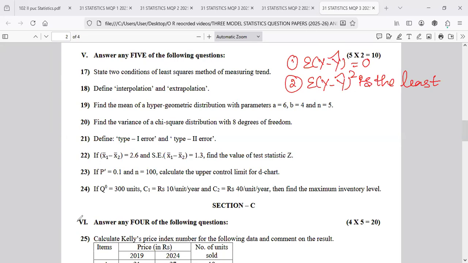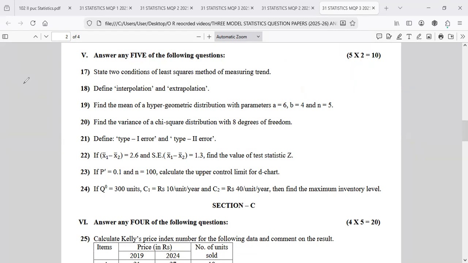In the textbook, there is a question: conditions for applying least squares method. Summation y minus y hat is equal to 0, and summation y minus y hat whole square is the least. Define interpolation, extrapolation. Interpolation is the technique of estimating the value of y for a value of x which is within the range of the series. Extrapolation is a technique of estimating the value of y for a value of x which is outside the range of the given series.